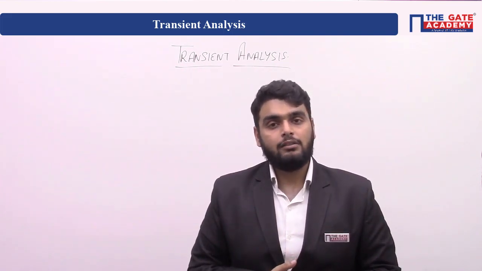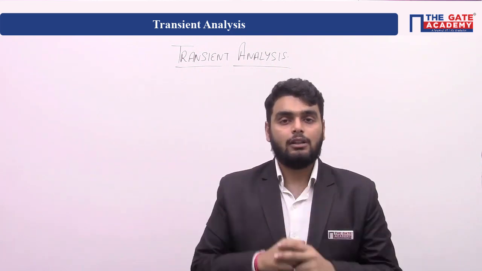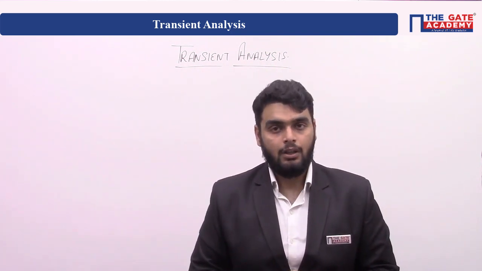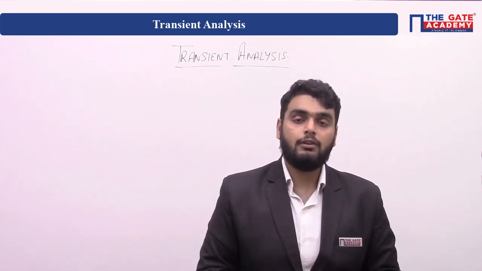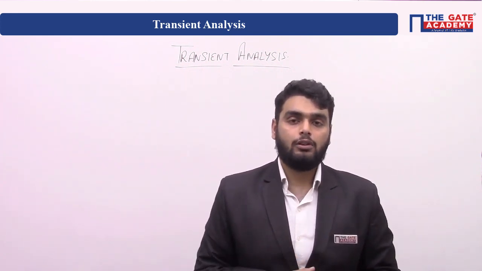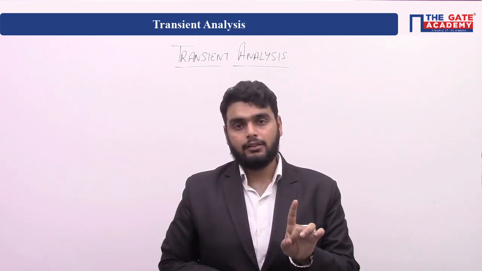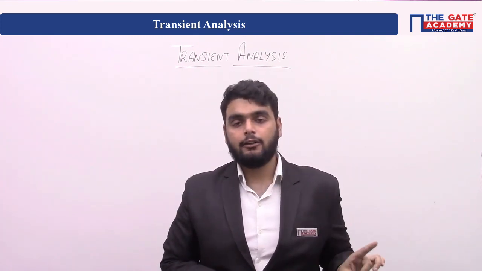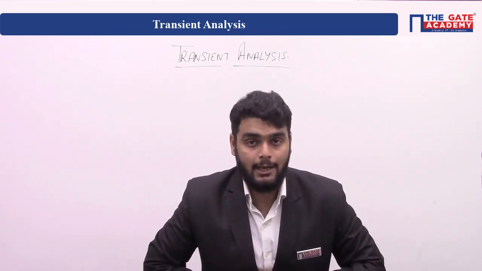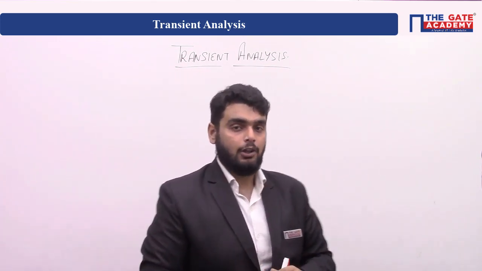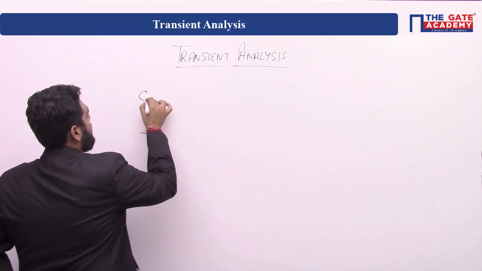For any time transient, draw the Laplace transform of your network. Okay, so first we will see the questions, and through the questions we try to understand how to solve the transient. The first step is to find inductor current or capacitor voltage at 0 minus, and before that there is a shortcut formula also.